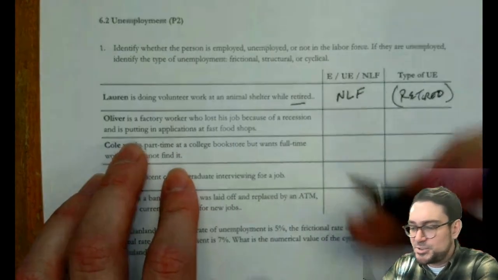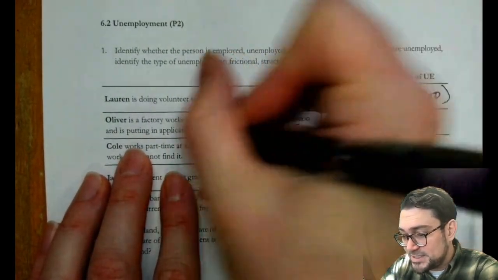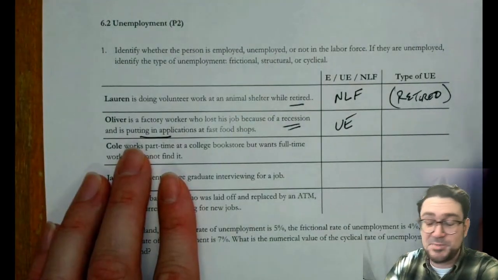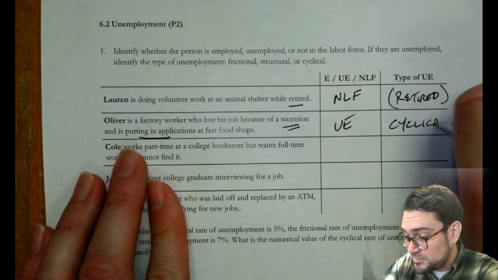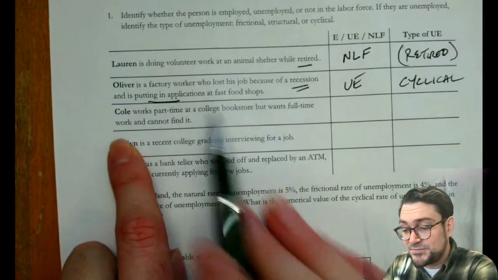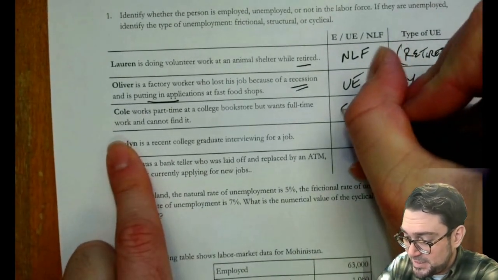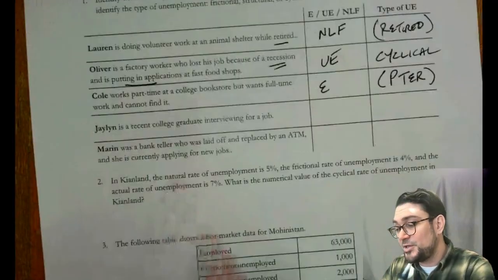Oliver's a factory worker, lost his job because of a recession. So that makes him unemployed. He is putting in applications, which is actually what makes him unemployed. And he is a cyclically unemployed worker, right? Cyclically unemployed. Cole works part-time at a college bookstore, but he wants full-time work and can't find it. He is technically employed, but he is underemployed, is how we would describe him.